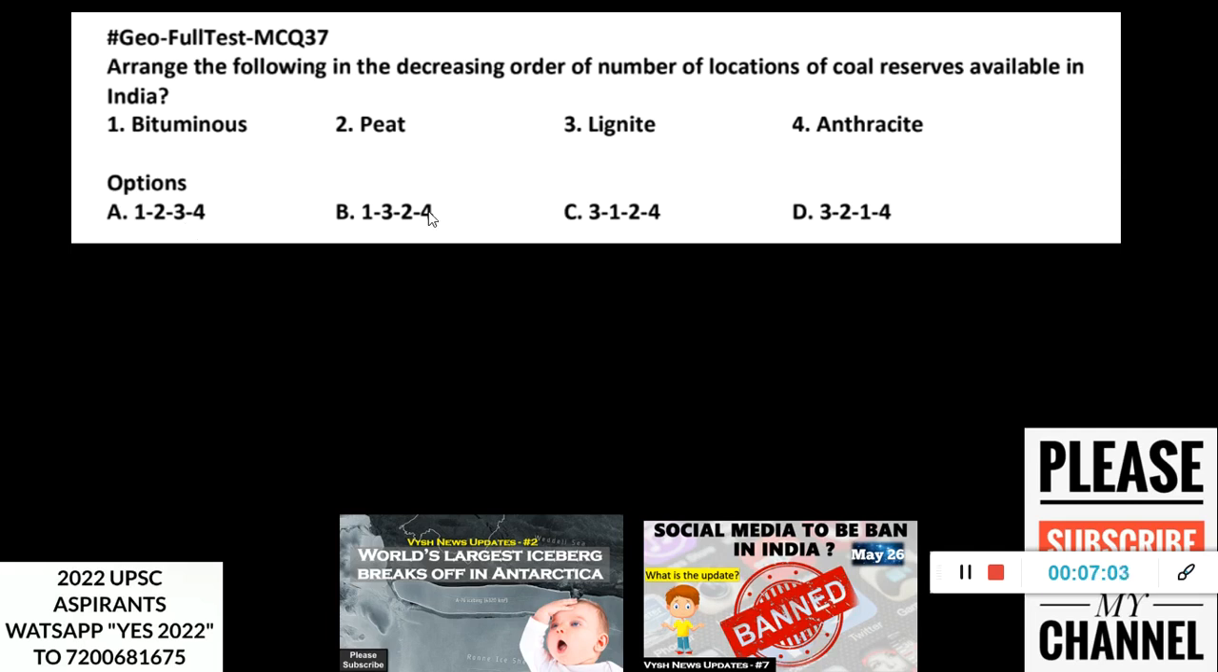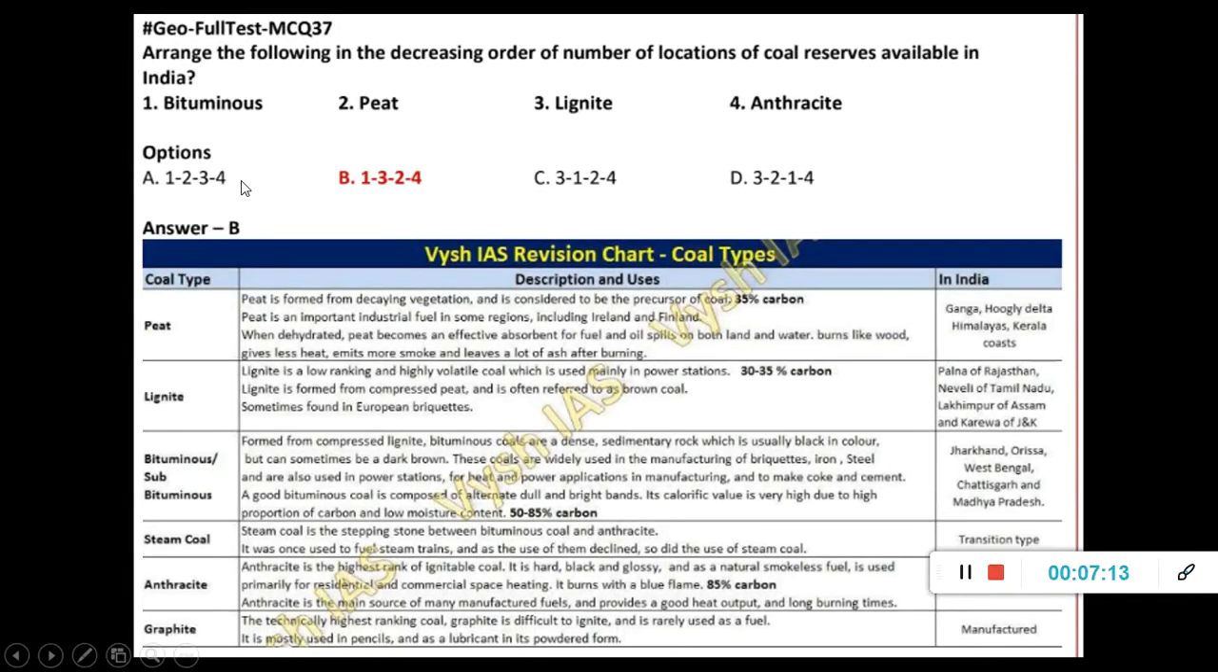So here the options are 1 2 3 4, 1 3 2 4, 3 1 2 4, 3 2 1 4. You have to order in the decreasing number of locations, meaning the one which will be the highest should be first. So answer is 1 3 2 4. So bituminous is the highest, then lignite, then peat, then anthracite. Anthracite is actually, I think, only in Jammu and Kashmir areas, in the Himalayas, there it's found.